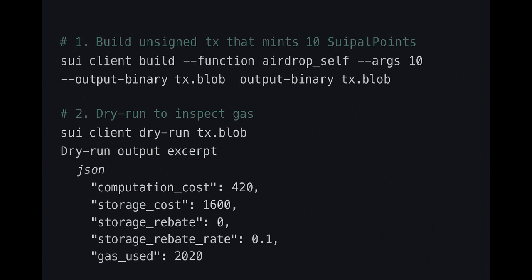If your project's cost target is 5 cents per airdrop, but current gas price translates to 7 cents, you know you need either to batch mints or compress the struct.